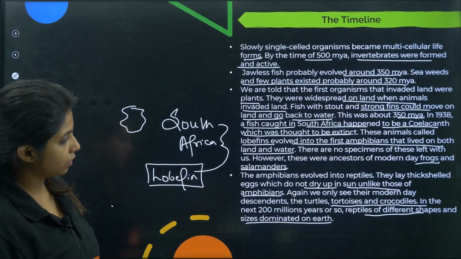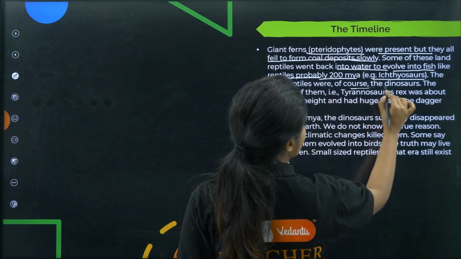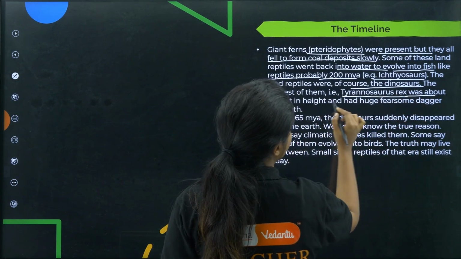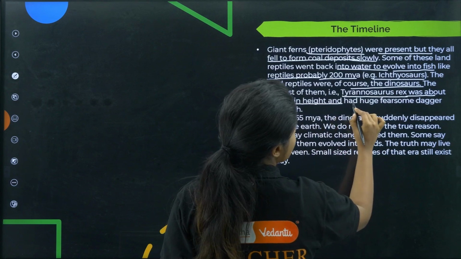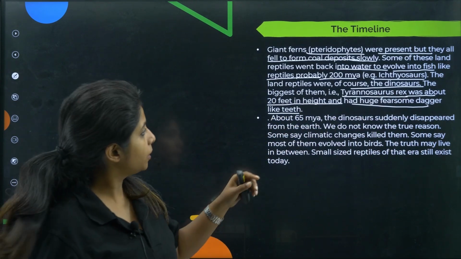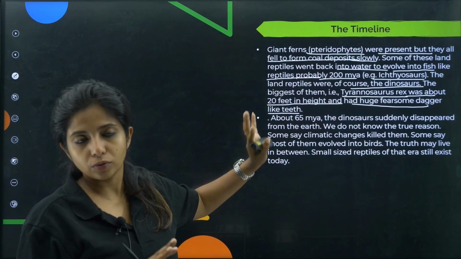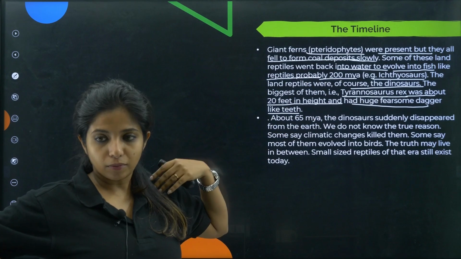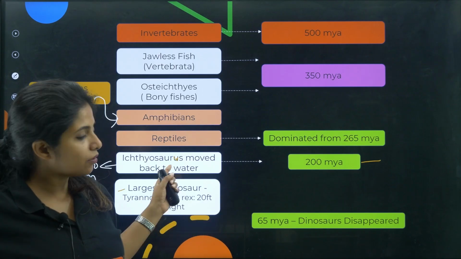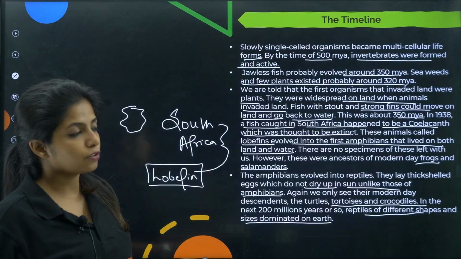Okay, cool. Now, the land reptiles were, of course, the dinosaurs. You know that. The biggest of them, that is Tyrannosaurus rex, was about 20 feet in height and had huge, fearsome dagger-like teeth. Very big teeth. So ichthyosaurs, you can think of them as reptiles, don't think of them as dinosaurs. When they said dinosaurs, the dinosaurs came in over this time and they were land reptiles, keep it like that only. So, this was an example of a dinosaur, that is Tyrannosaurus rex.